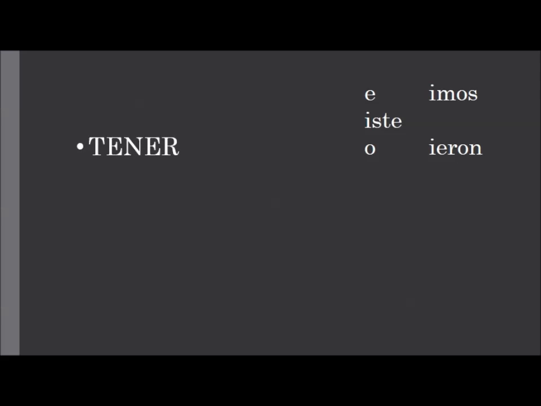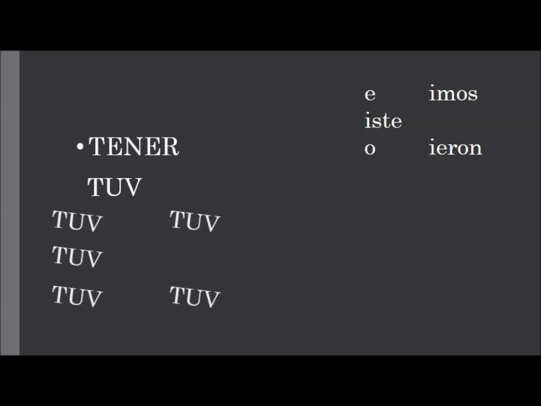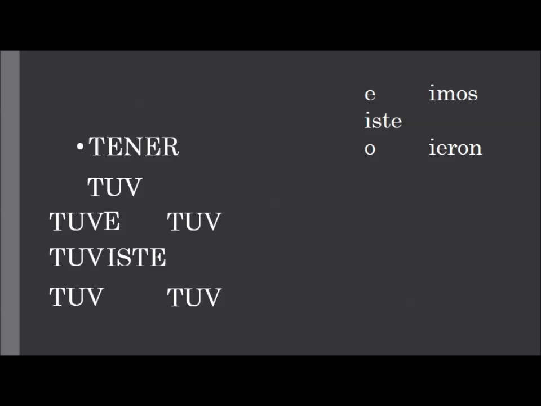4 irregular verbs. Now the base of tener is normally ten, but ten is going to change to tuv. So we take tuv, repeat it 5 times, and we just plug in those 5 endings. Yo tuve, tú tuviste, él tuvo, ella tuvo, usted tuvo, nosotros tuvimos, ellos, ellas, and ustedes tuvieron.